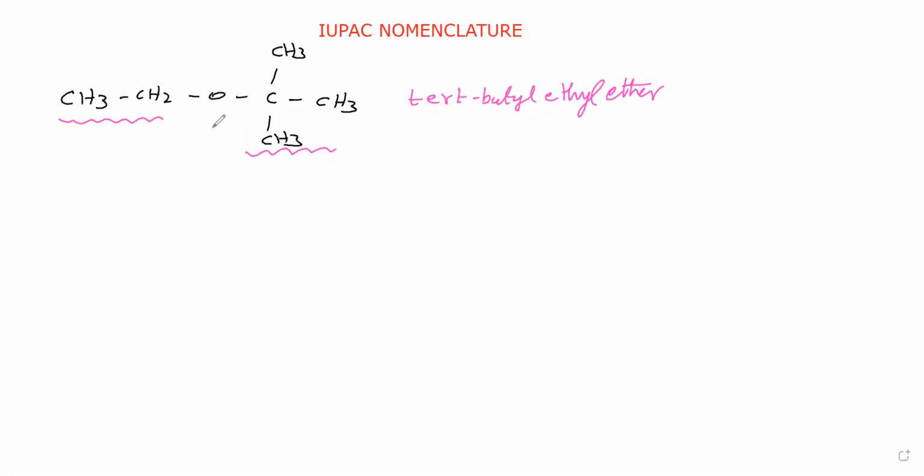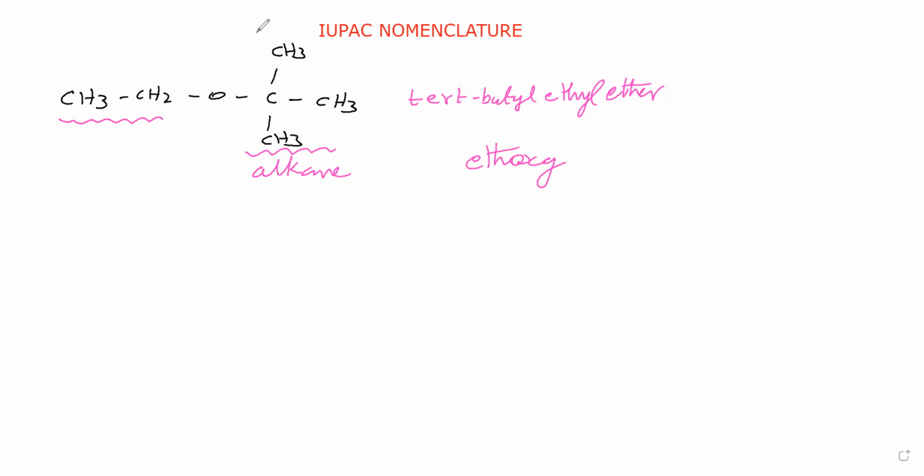IUPAC name we will see. IUPAC name in the sense we have to say alkoxy alkane. Alkane part we will select here. Alkane part in the sense that contains more number of carbon atoms. This is the alkoxy part. This contains two carbons, therefore it is eth, and oxy is there, therefore we can say ethoxy.